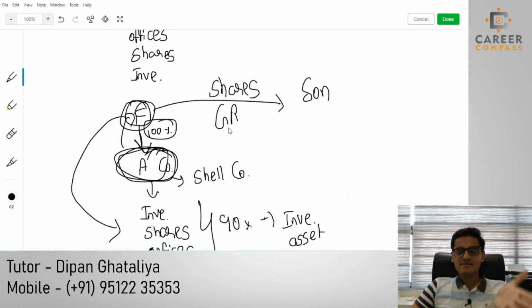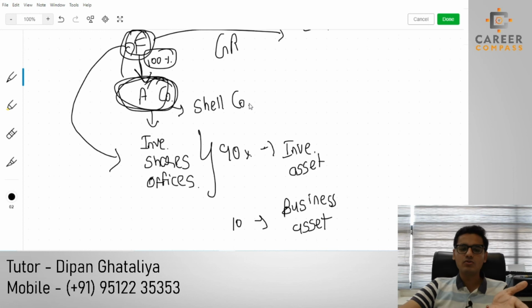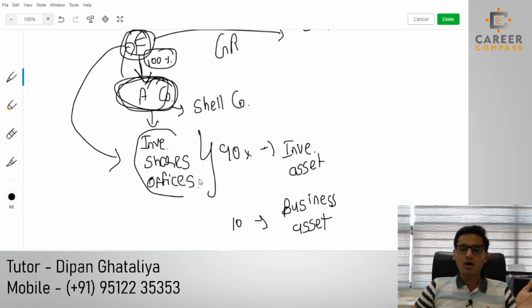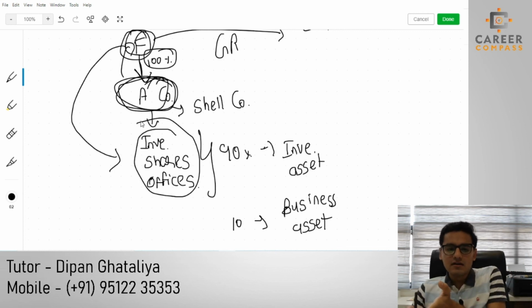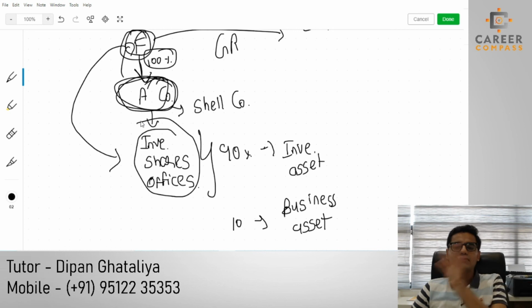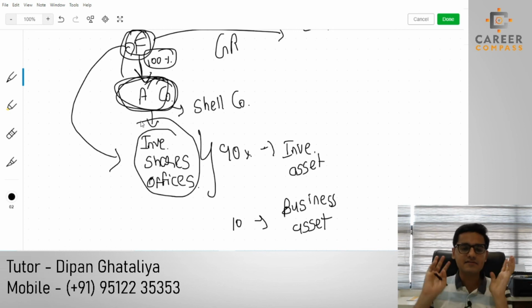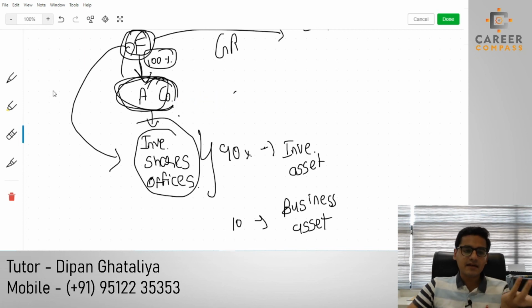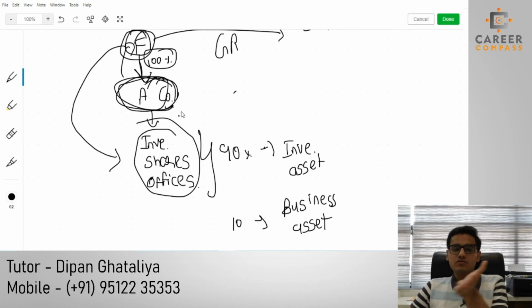Now just see how they have indirectly transferred all the investments, all the shares, all the offices. They have transferred the control of all the investments to the son without paying any CGT. Because CGT can be levied only when you dispose of some assets.